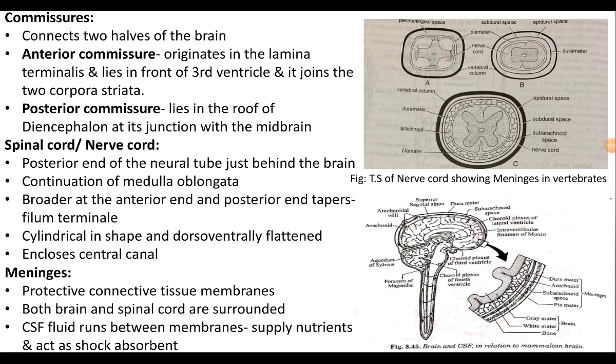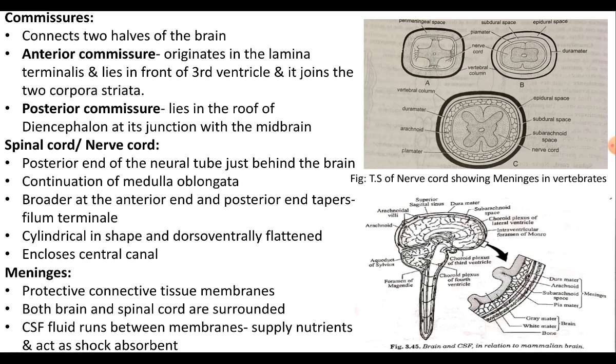This slide shows the development of some important associated structures along with the development of brain. Commissures. After the formation of brain, the two halves of the brain are connected by a transverse bundle of nerve fibers, and these bundles are called commissures.